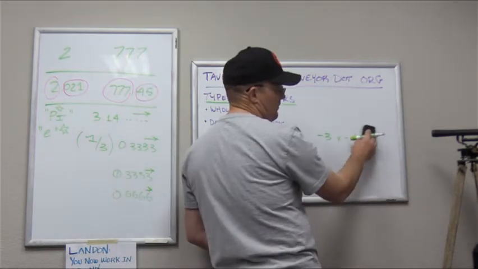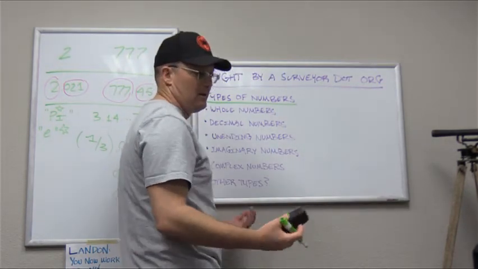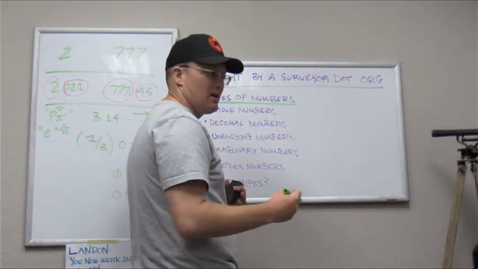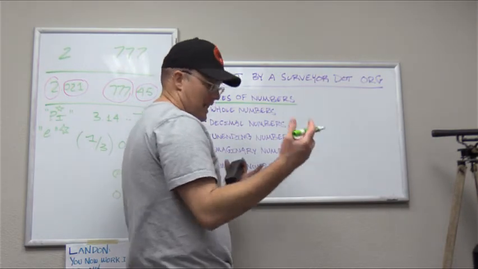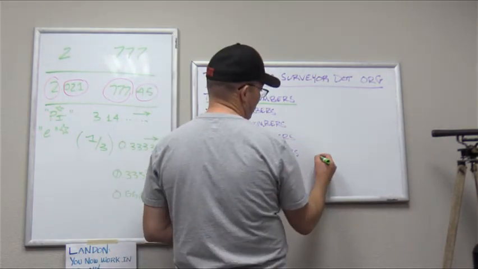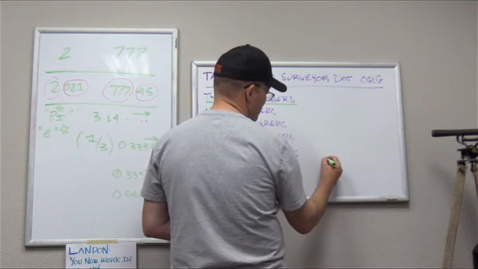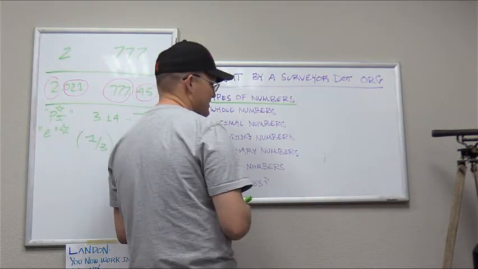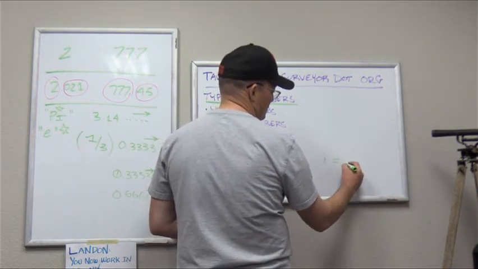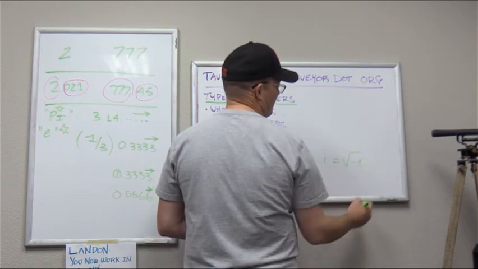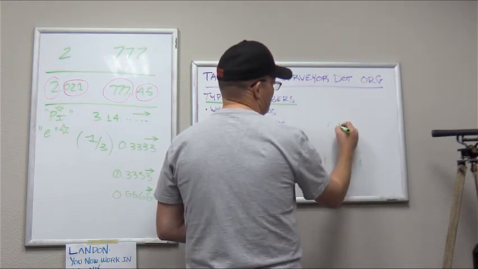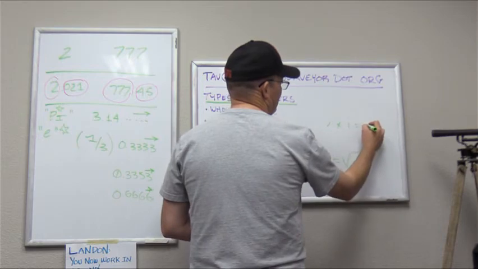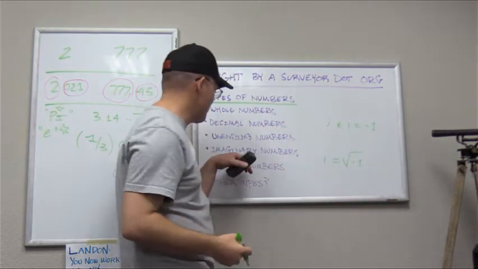Well, that's kind of cool. If you're a mathematician, you get to do that. I wish I could do that in land surveying. There's no easy answer. I'll just make one up. But that's what mathematicians get to do. So they made up a number. It's called little i. Okay, and it's an imaginary number, and a little i is equal to the square root of -1. So if you take little i times little i, you get -1. So those are imaginary numbers.